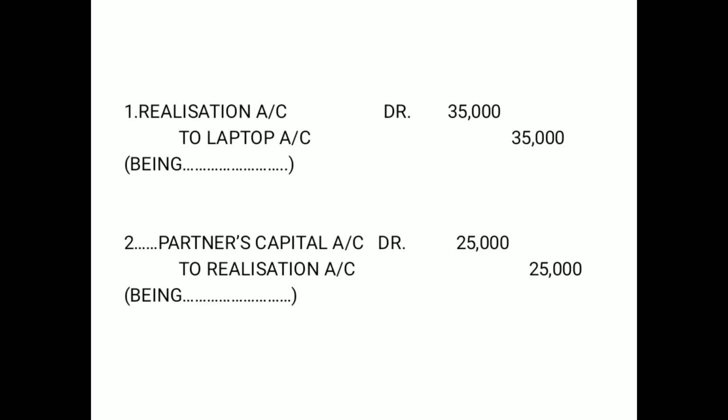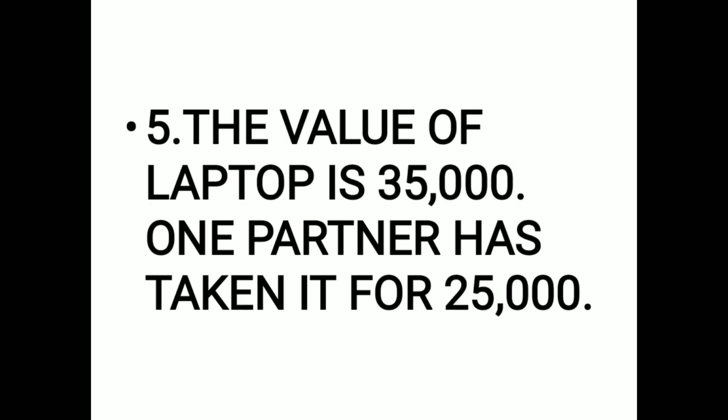It is realization account debit 35,000, book value, to laptop account 35,000. Again, I repeat, this is the journal entry for closing down the account of an asset. Realization account debit to laptop account 35,000, the book value.